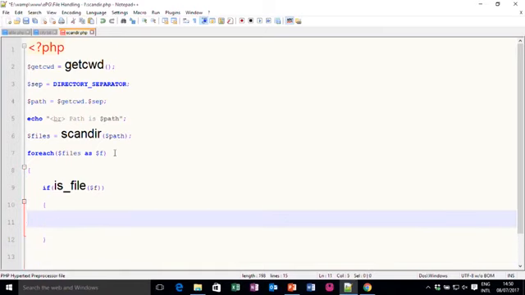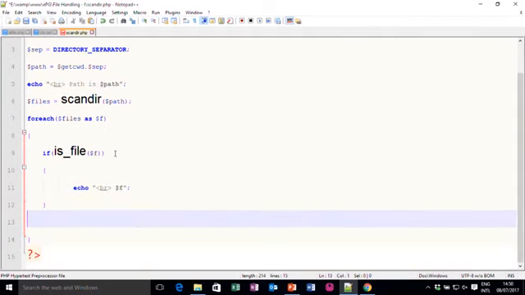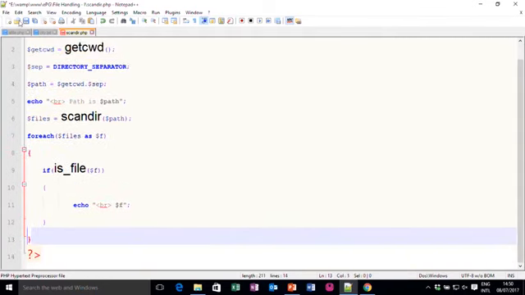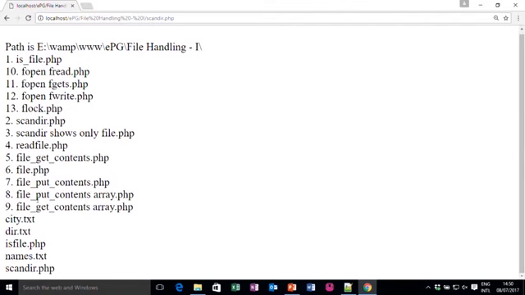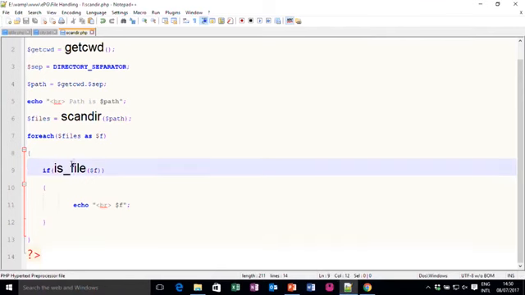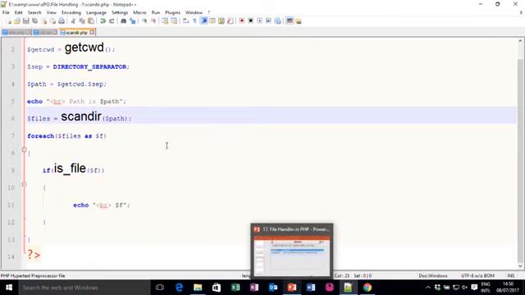So, I put echo br $f inside my foreach loop, and now if I save this program and execute, look here, it shows only files, not any directory. Same way, if you use is_dir, it will display only directory names. So, this is the scandir function that we can use.